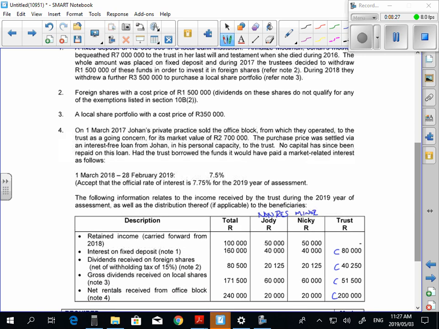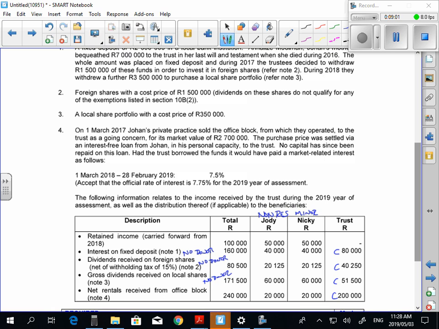So guys, there's no donor for the fixed deposit. Are you guys comfortable with that? They withdrew money to invest it in foreign shares, so there's no donor for the foreign shares. Does that make sense? Because she's dead. She left the money in her last will and testament. She must have died. And what else did she do? They purchased a local share portfolio, so for this one, there's no donor either. So for the first three items, there's no donor.